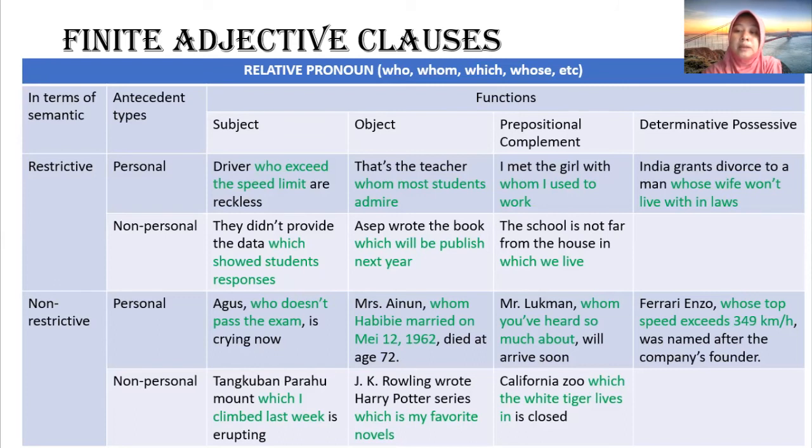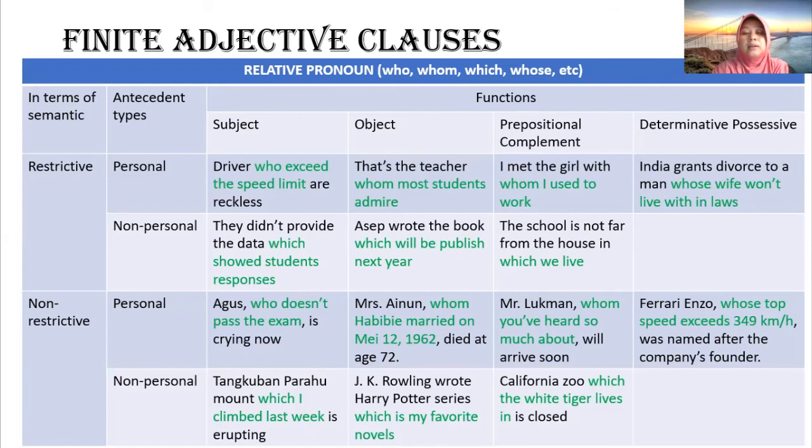For example, India grants divorce to a man whose wife won't live with in-laws. So the relative pronoun for possessive, someone's possessive or something that someone possesses, is whose.